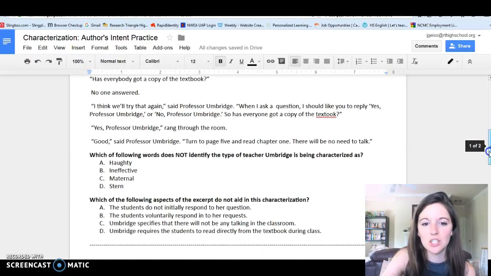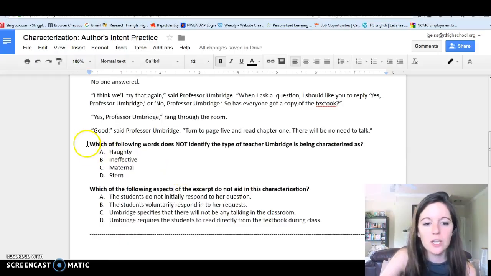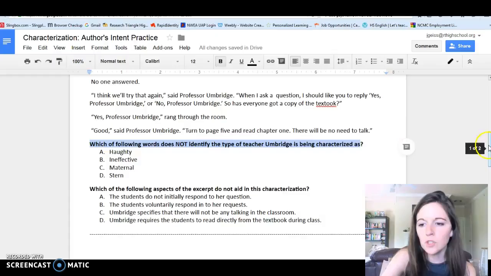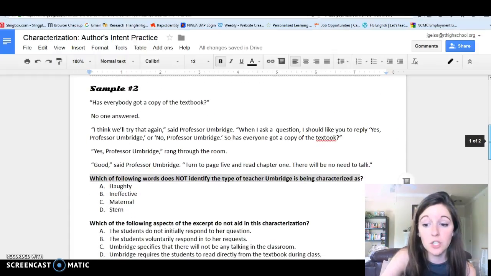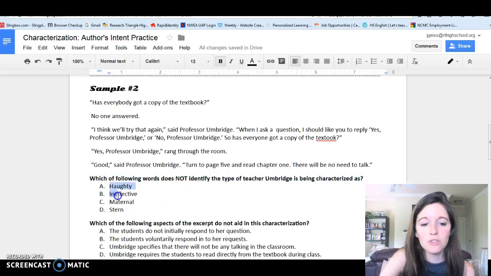All right, so based upon this excerpt, let's answer these questions. Here we have, which of the following words does not identify the type of teacher Umbridge is being characterized as? So in this excerpt, we see what kind of teacher Professor Umbridge is. There are different details that work into that characterization, and it's asking which of these words does not aid in that characterization. So what we first need to do is figure out how she's being characterized. I don't see any direct characterization in here.